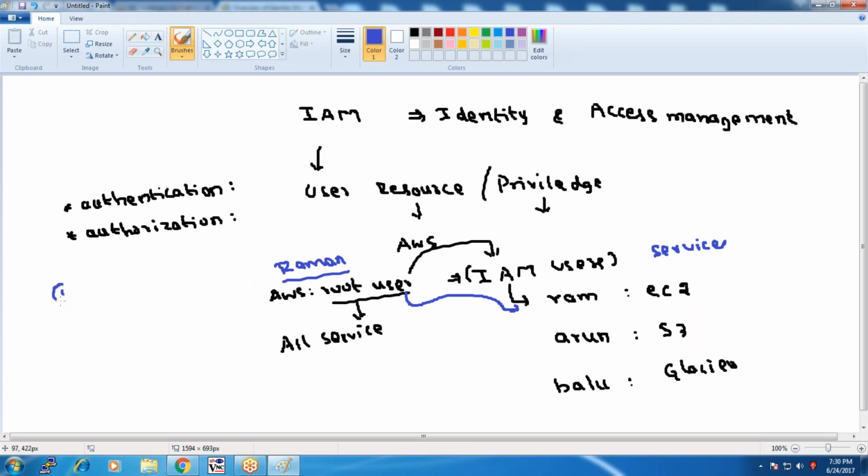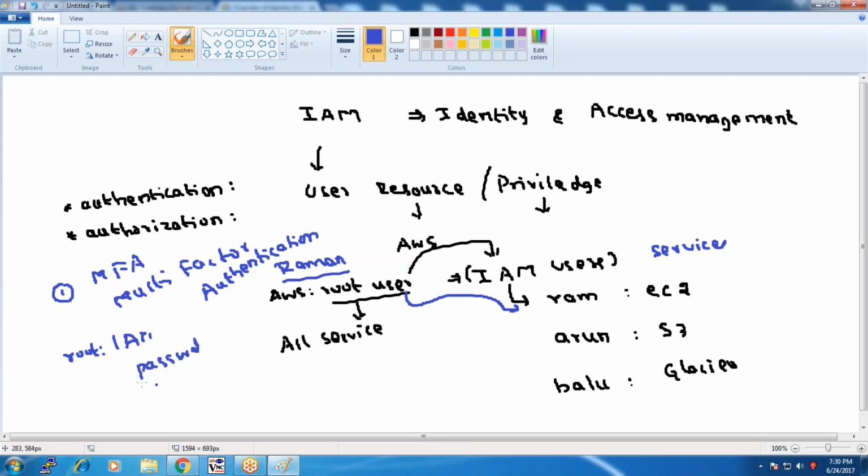Apart from that, there is a concept called MFA, multi-factor authentication. MFA stands for multi-factor authentication. This is one of the key services associated with IAM. Here we can give extra security to the user. Once the user is created as an IAM user, they will be assigned a password as a first security.